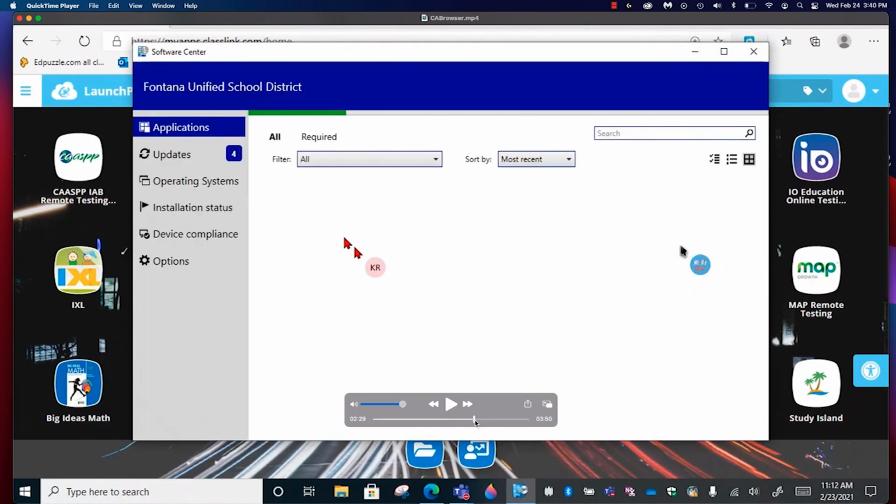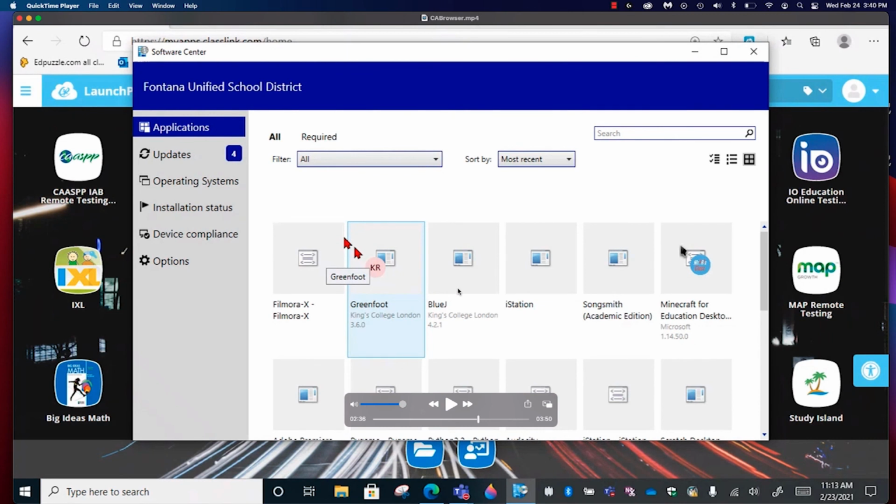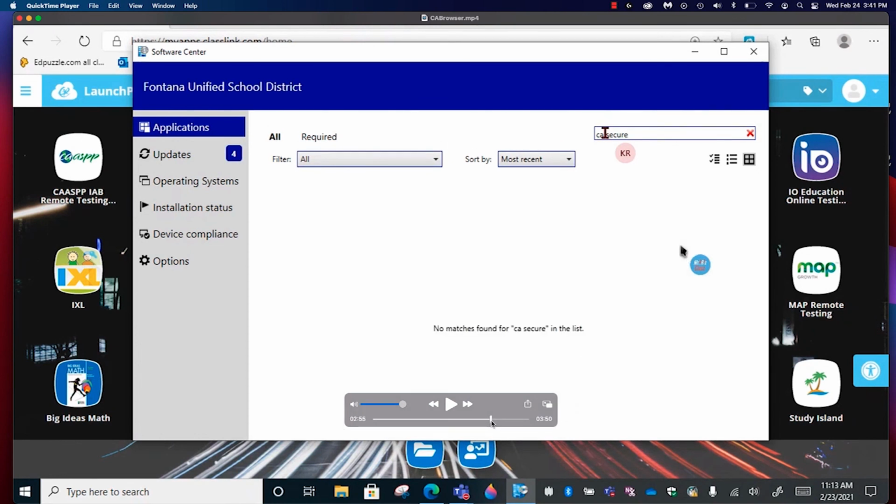Okay. So this is where you can find some software. You could start typing in CAA Secure Browser up here. So it's actually a good sign if it doesn't show up, because that means it's already installed. Right? All right, so no matches found. And that's a good thing, because that means it's already installed on your computer. So that means that you're good to go.